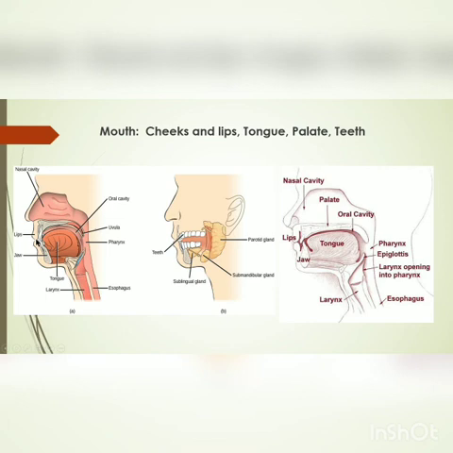Then we will come to the palate. So here we will see the palate. This is the palate. What is the palate? The palate forms the roof of the mouth cavity and has an anterior hard palate and a posterior soft palate. The soft palate functions to close off the nasal cavity during swallowing. Associated with the palate in the back of the mouth, there are palatine tonsils which help to protect the body against infection. Downside here, the tonsils are also present, but they are part of the immune